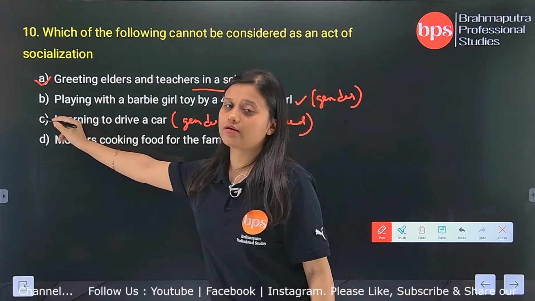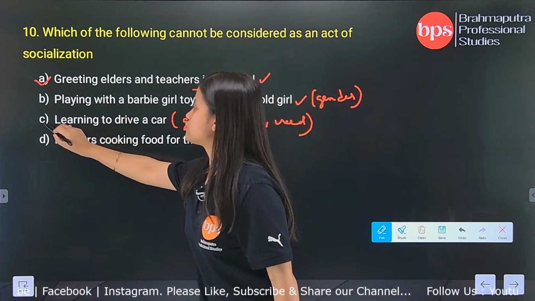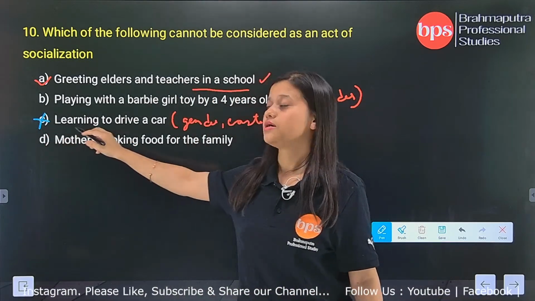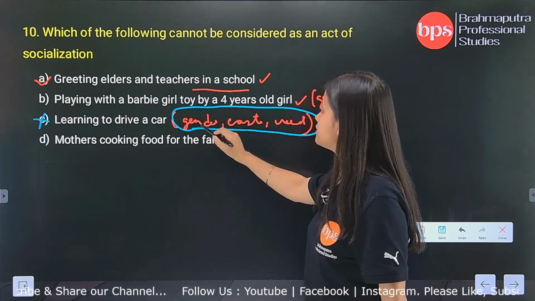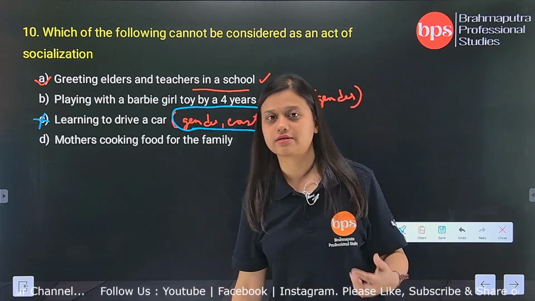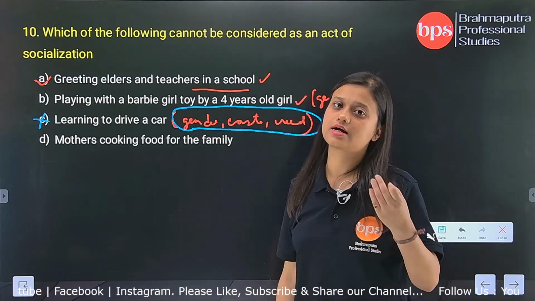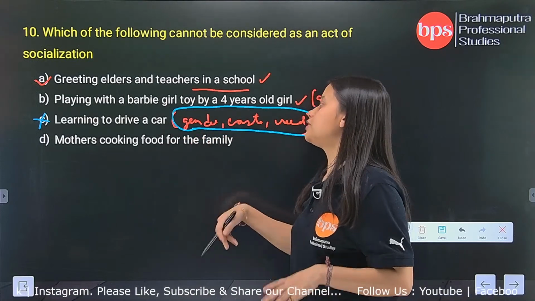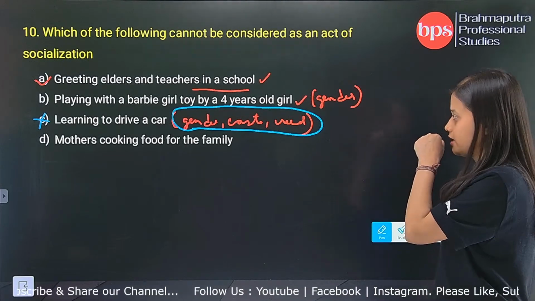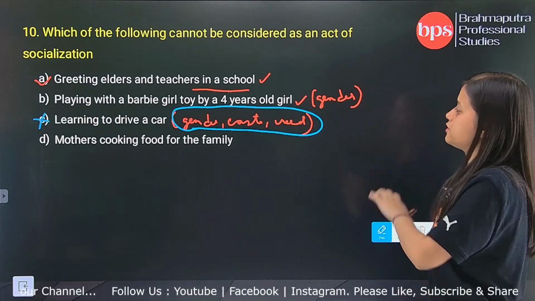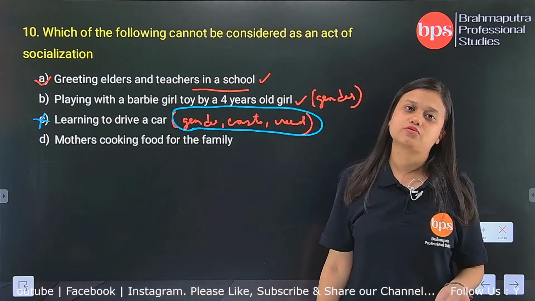So this particular activity cannot be called an act of socialization. Why? Because it does not take into consideration other social institutions like gender, family, caste, class, or creed. And then mothers cooking food for the family is also an act of socialization.